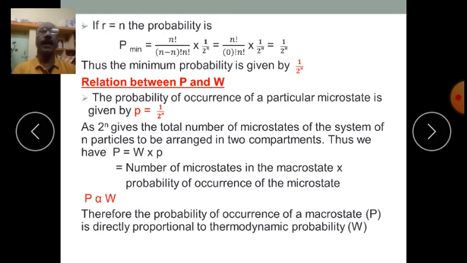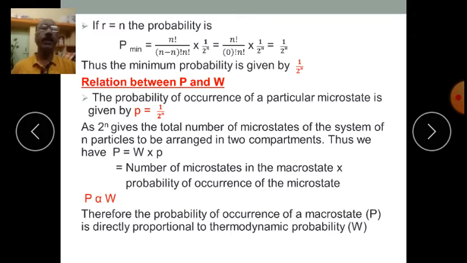If n r is equal to n, the probability again comes out to be the same, that is P minimum is equal to n factorial divided by n minus n factorial into n factorial into 1 upon 2 to the power n, which is equal to n factorial divided by 0 factorial into n factorial into 1 upon 2 to the power n. So which comes out to be again 1 upon 2 to the power n.